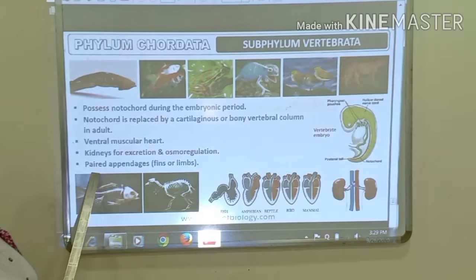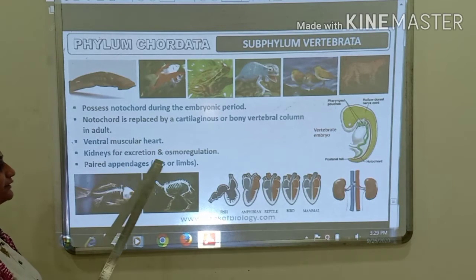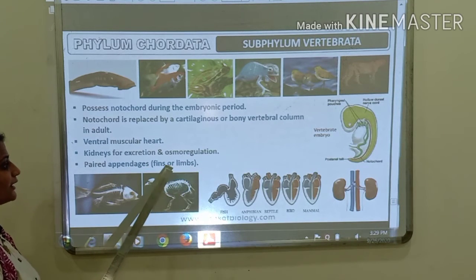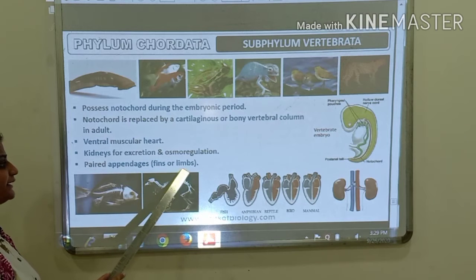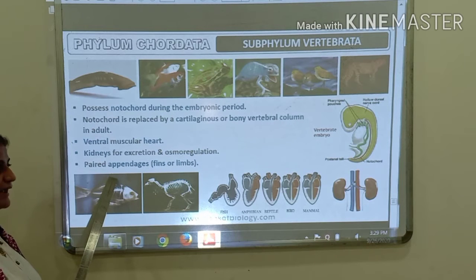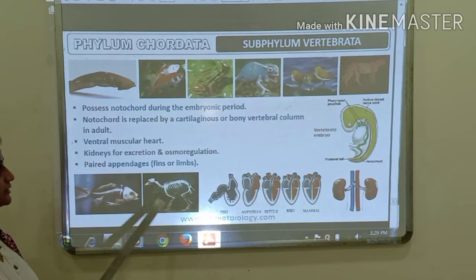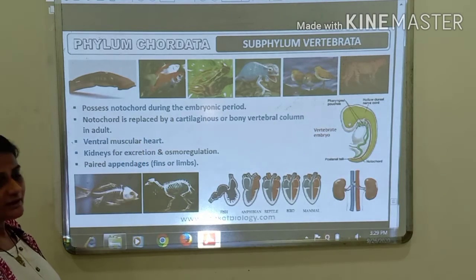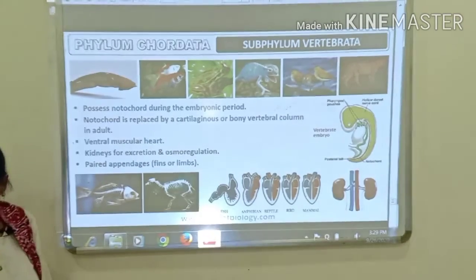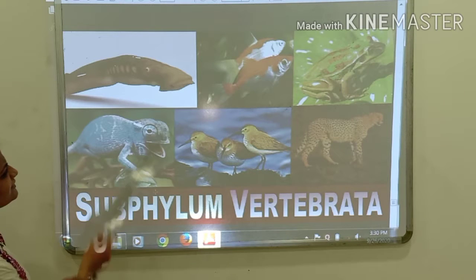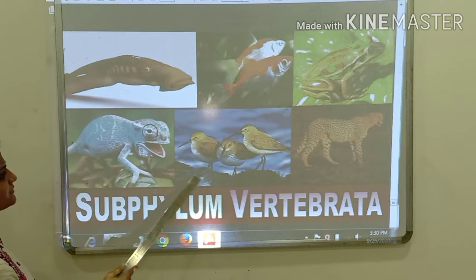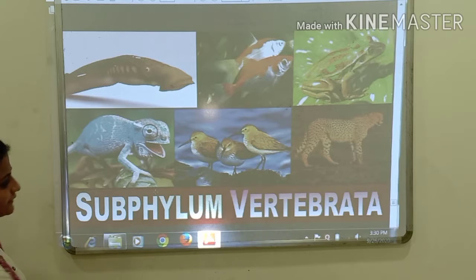And they have paired appendages, which are called fins or limbs. Fins or limbs are present in pairs in these organisms, that is, the organisms belonging to subphylum Vertebrata.